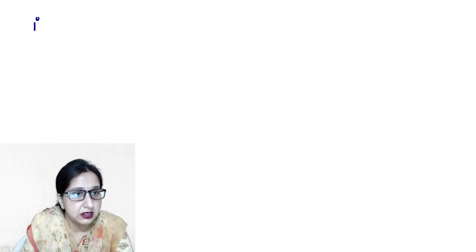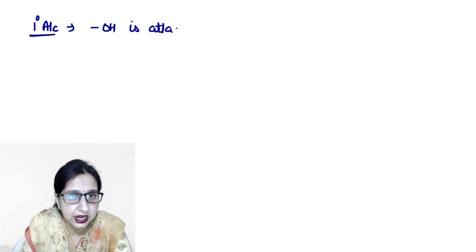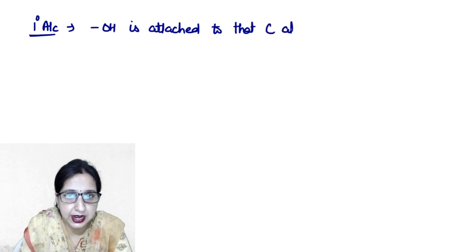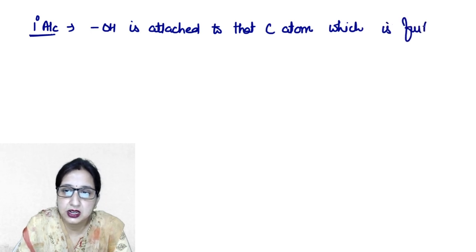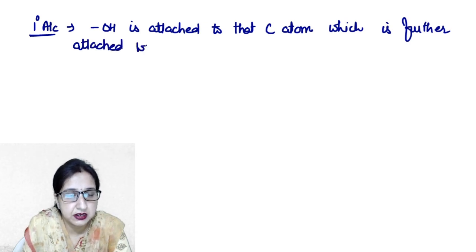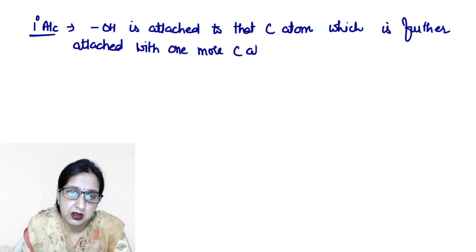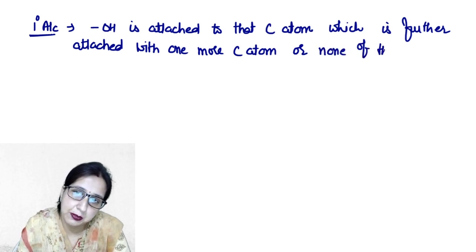So what is 1 degree alcohol? 1 degree alcohol is that alcohol in which the hydroxyl group is attached to that carbon atom which is further attached with one more carbon atom or none of the carbon atoms.